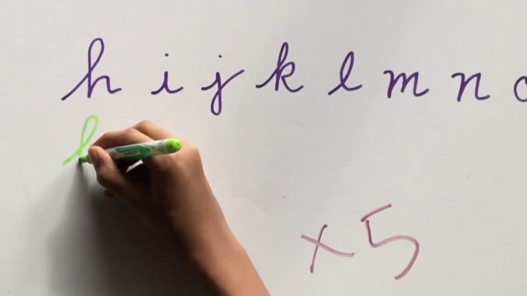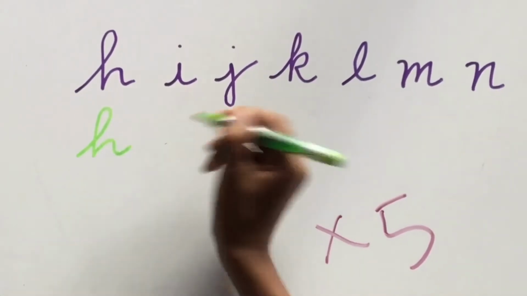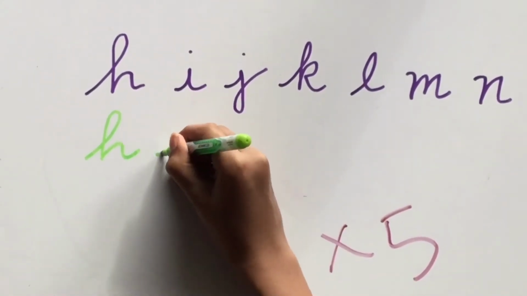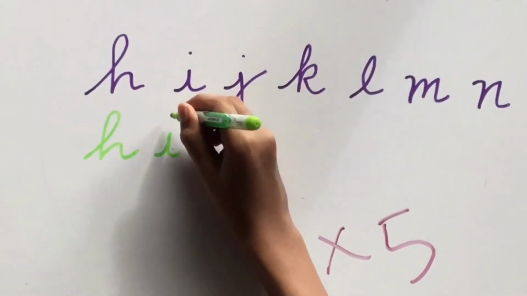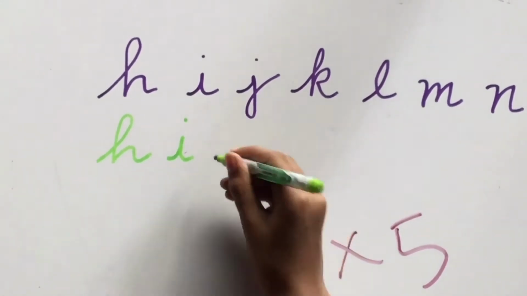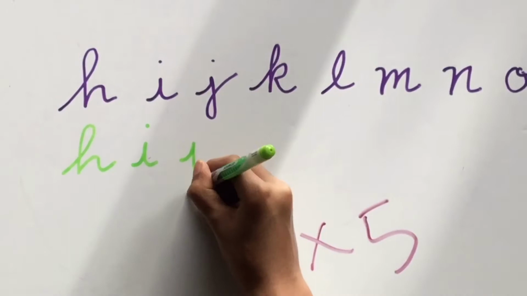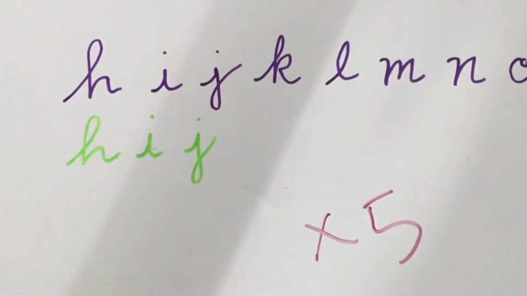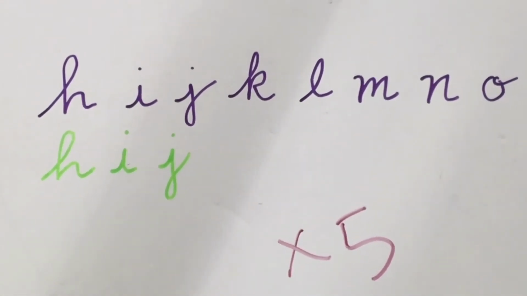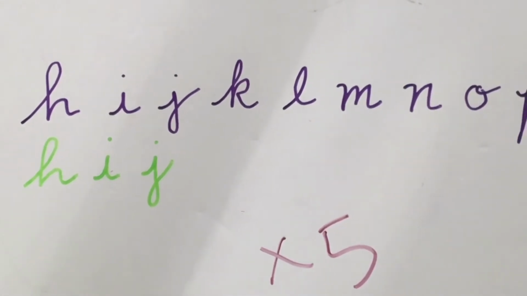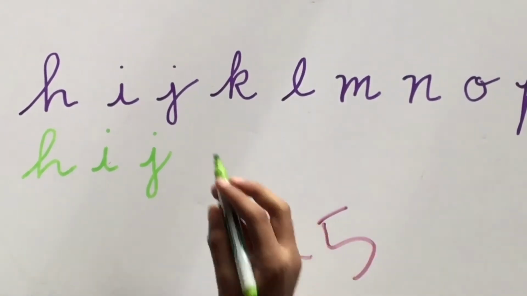For the H, start down, make a loop, go back down, up and out. For the I, start down, go up, down, out, and make a dot. J, start at the bottom, go down, out, and a dot. And remember, for the I and the J, make the dot after you finish a word. Like if you're writing a sentence, make a dot after you finish the word.